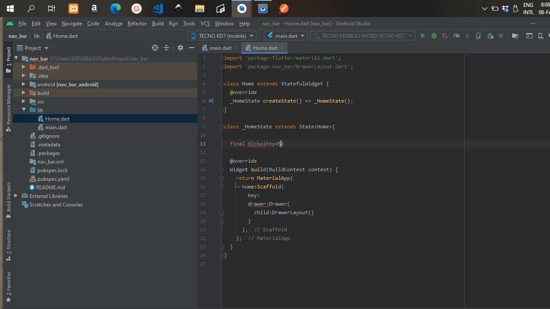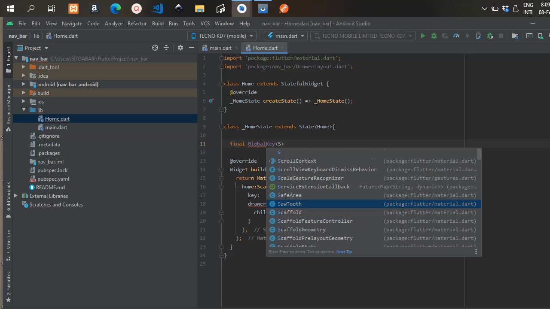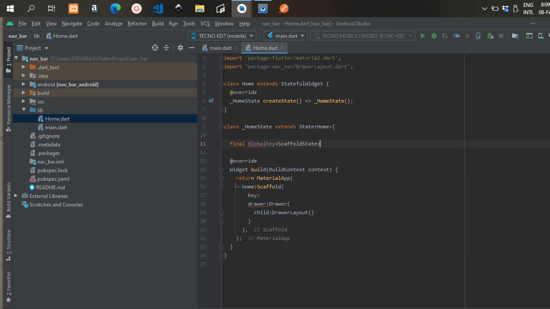To create a drawer, you also need a key in the scaffold. This key will help determine the state of the drawer. So we're going to use a global key, and we're going to call this the drawer key. We have the scaffold state, and we're passing in the drawer key.